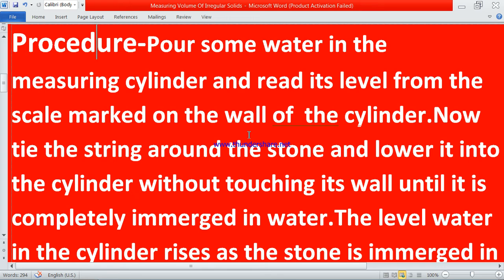So this is clear, I have told you the rule. So here, suppose the level of water rises 2 ml when we put the stone in it.